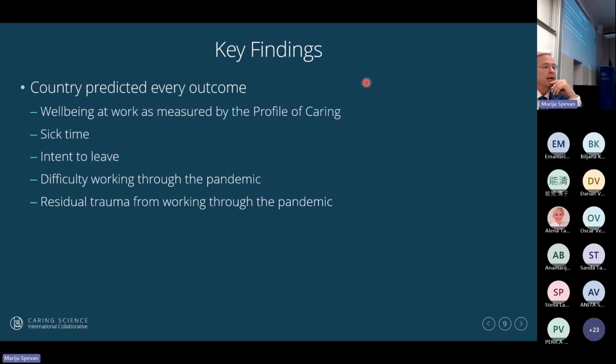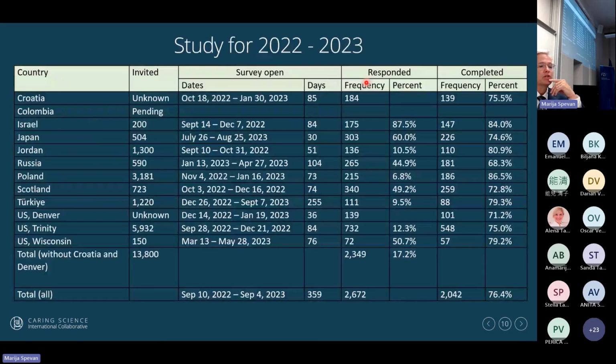And it predicted well-being of work, country did. So now here are the response rates globally. And what's interesting is in the 2019 through 2021 study, we found that usually we would have the survey open from like 2 to 3 weeks, sometimes 4. Now we are finding that nurses are very slow to respond or don't respond at all.